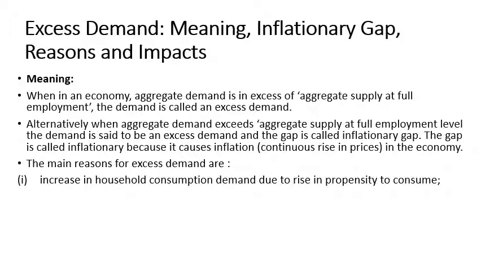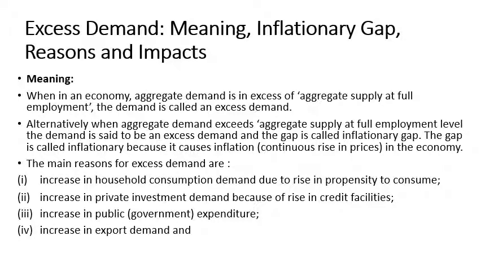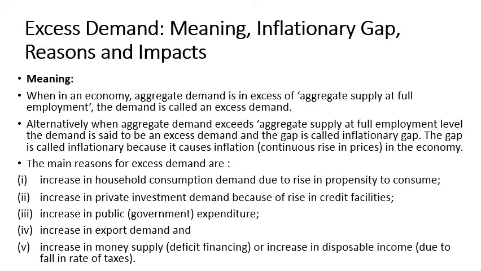The main reasons are an increase in household consumption demand due to a rise in propensity to consume, an increase in private investment demand because of a rise in credit facilities, and an increase in public expenditure, that is government expenditure. Government is also spending more and more, everyone is spending more and more, and because of that aggregate demand increases, and export demand also increases.